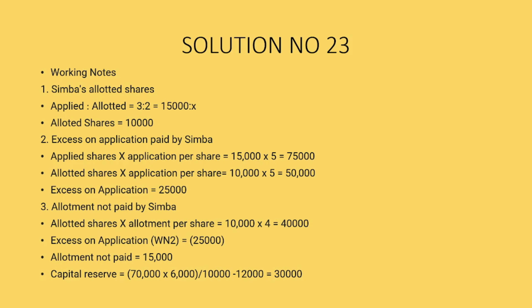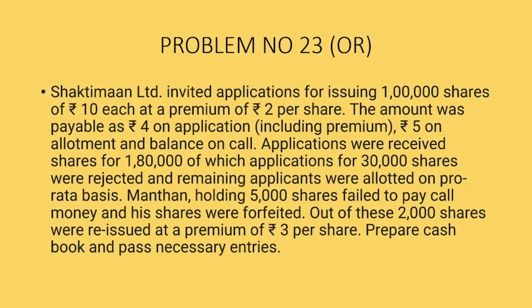Here the working note is present over here, showing how many shares were allotted to Simba, and the excess amount that was received on application by Simba and the allotment that was not paid by Simba. The calculations are written over here. Please go through the calculation so that it gets easier to understand how the amounts came. Now next, problem number 23 odd.